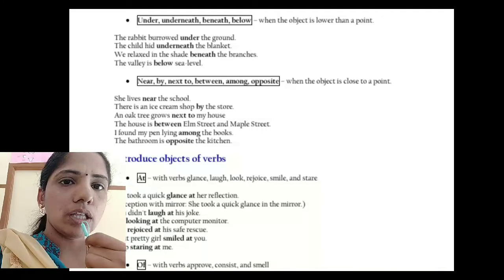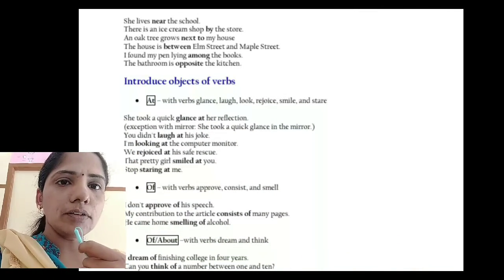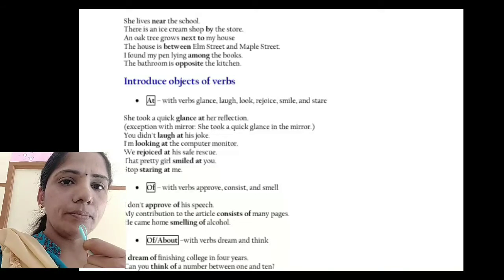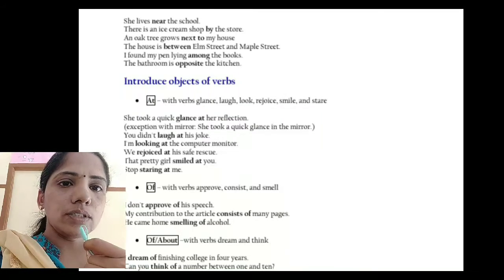Next, near, by, to, between, among: when the object is close to a point. She lives near the school. There is an ice cream shop by the store. An oak tree grows next to my house. The house is between Elm Street and Maple Street. I found my pen lying among the books. The bathroom is opposite the kitchen.